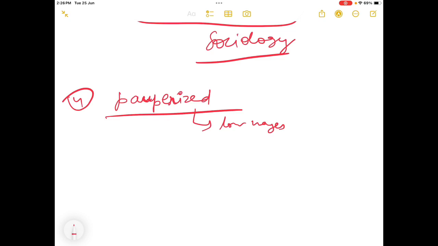No, it was social factors: wages were kept very low so that the capitalist could maximize profits. The capitalists' profits were increasing day by day, but the proletariat, the labor classes, were being deprived day by day. So the pauperization process continued.